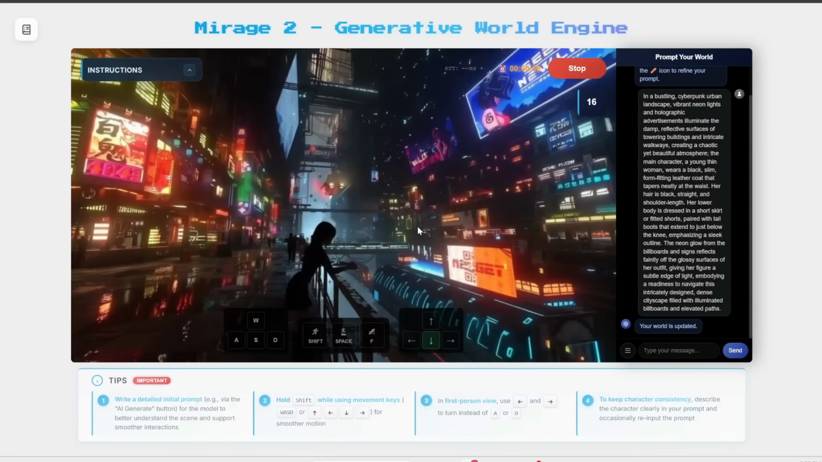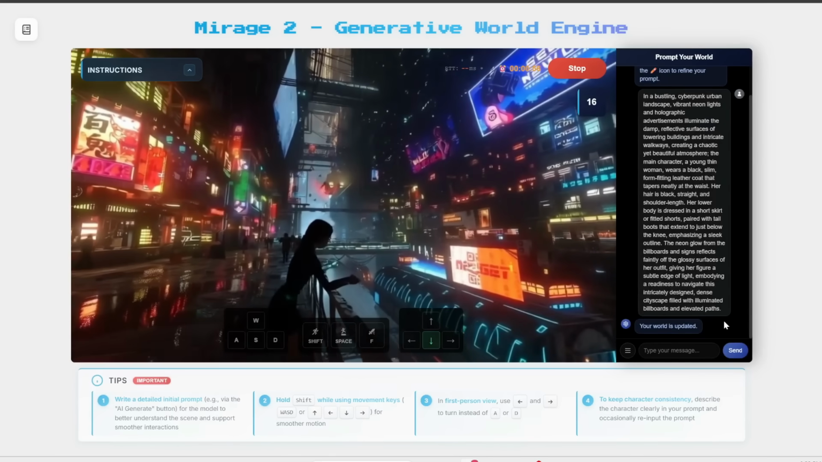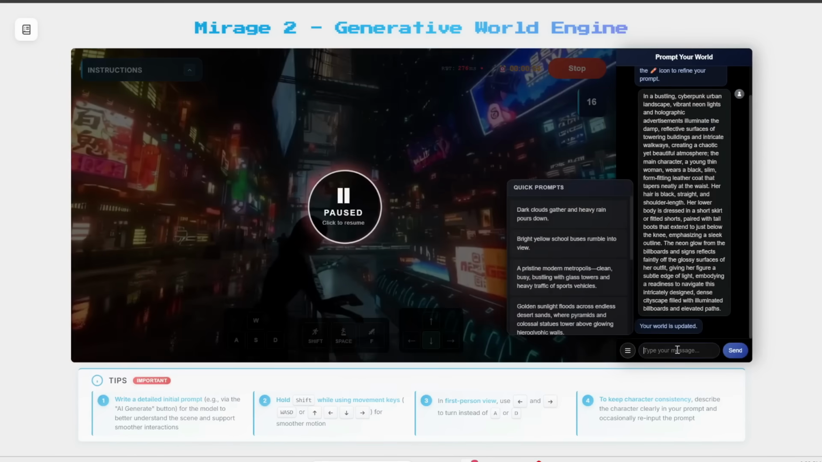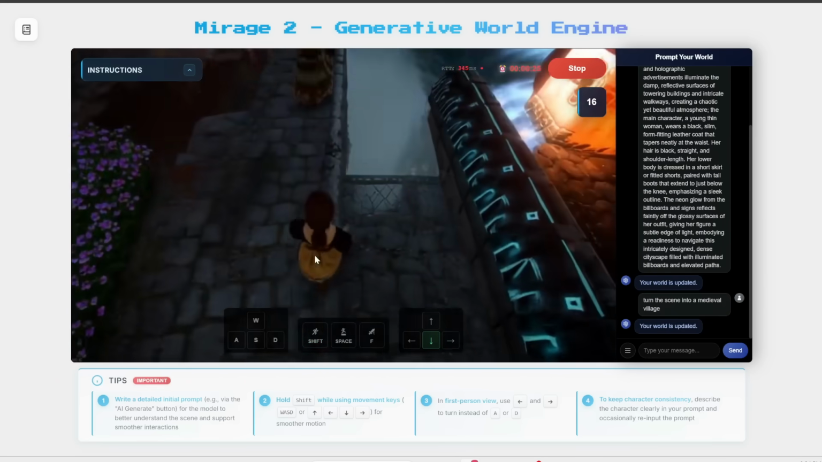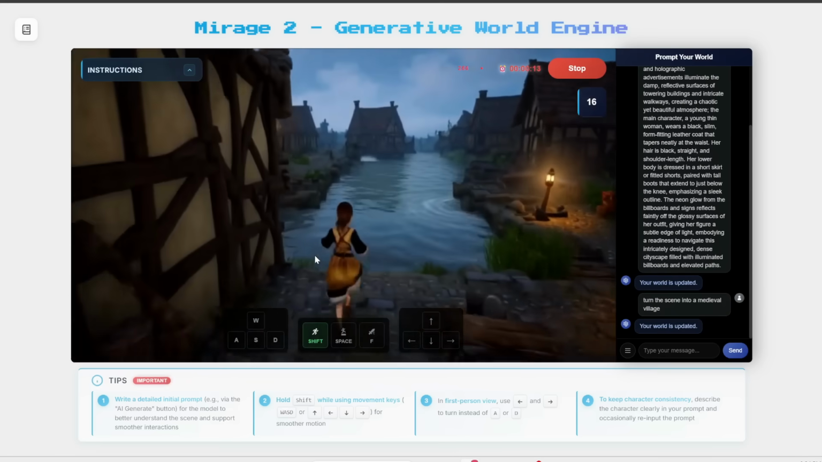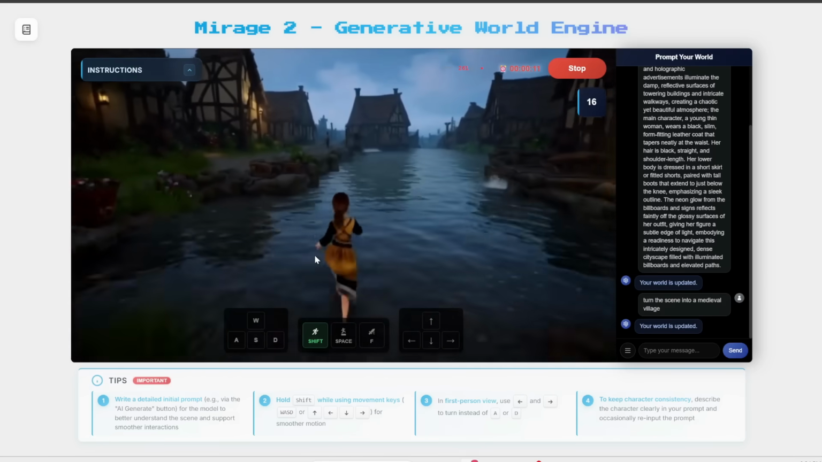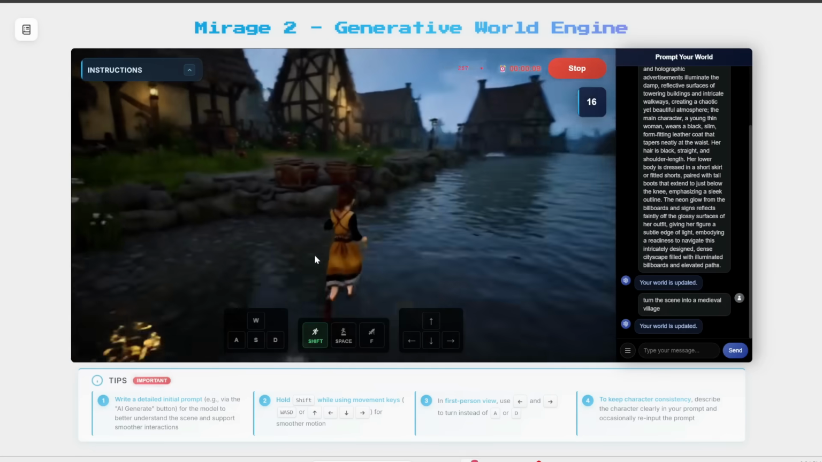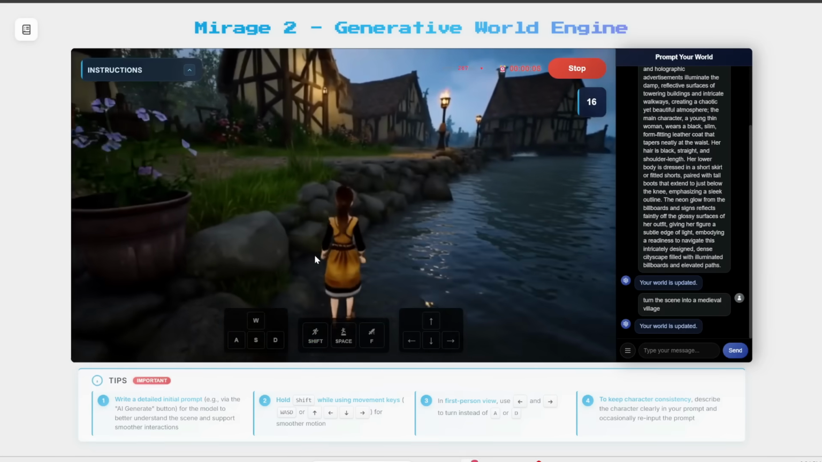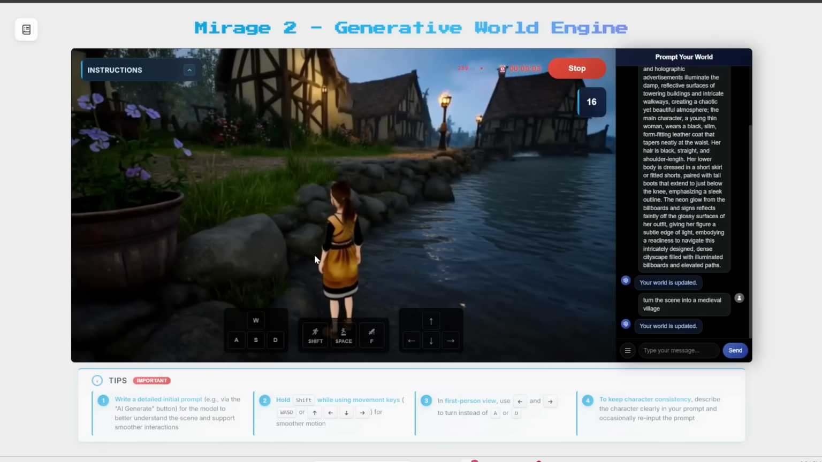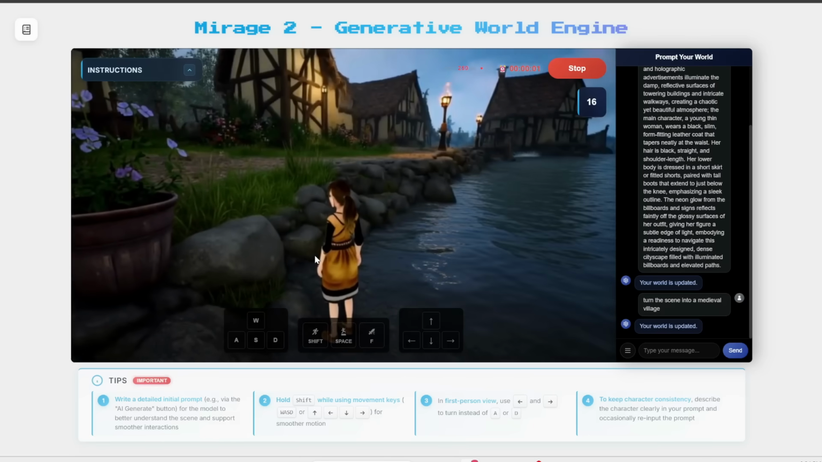Very cool. Here's another example of a cyberpunk city, and on the right here, I can change the scene into a medieval village. So let's press send, and then let's move around. And indeed, it changes the scene into a medieval village. Very cool. So, this does work, but sometimes there are some latency issues, so you might need to wait a few seconds before it actually responds to your key presses.